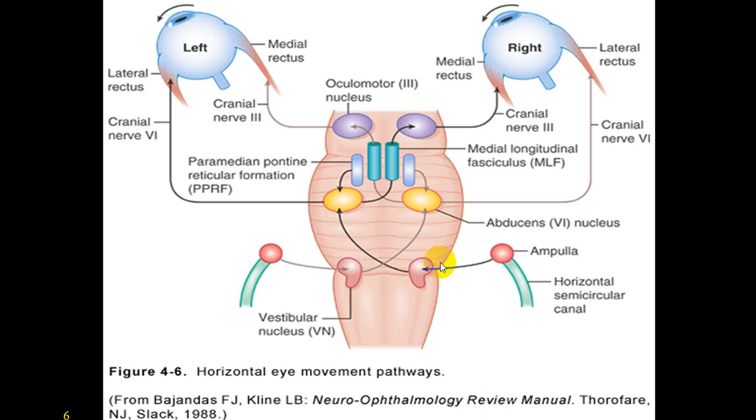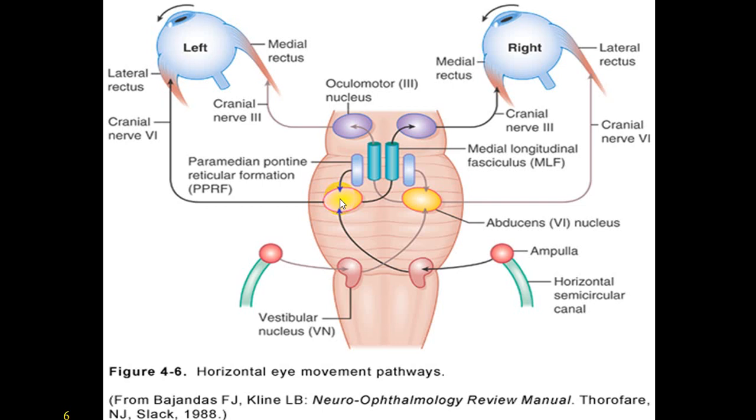This is a diagram which shows you a horizontal gaze, which we already mentioned. That impulse will come from what we call the opposite side frontal eye field area, which will supply first what we call a PPRF center. This is a PPRF center. From that PPRF center you will get a fiber which will supply 6 cranial nerve.